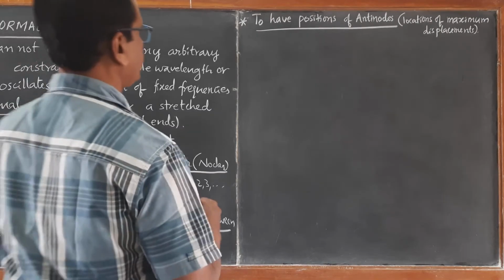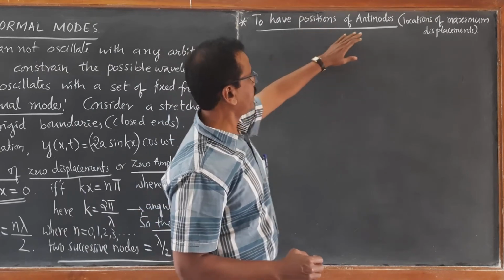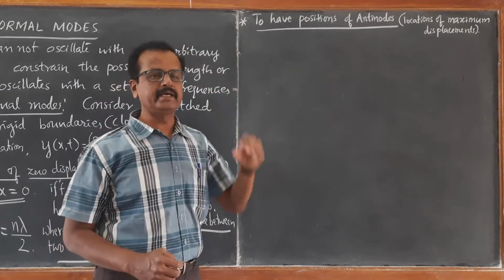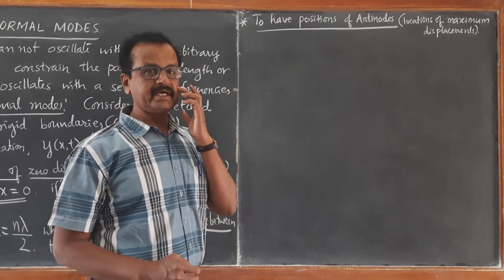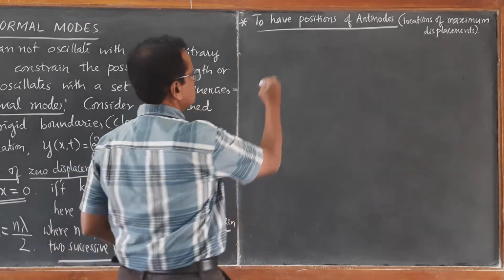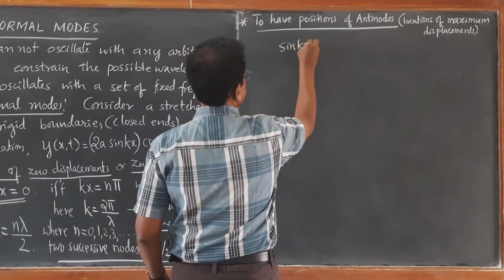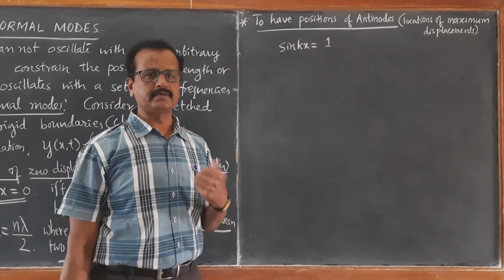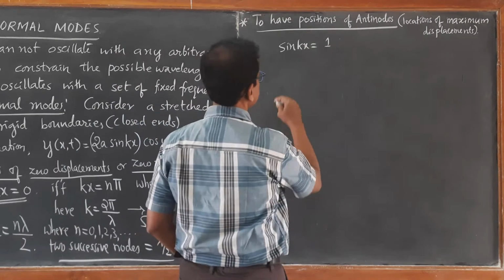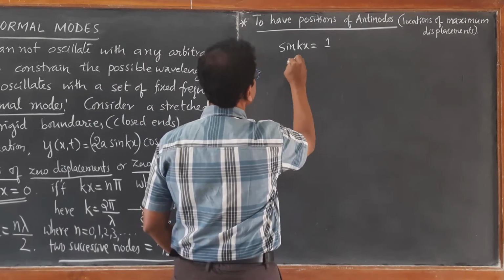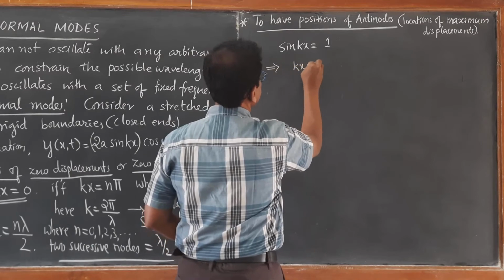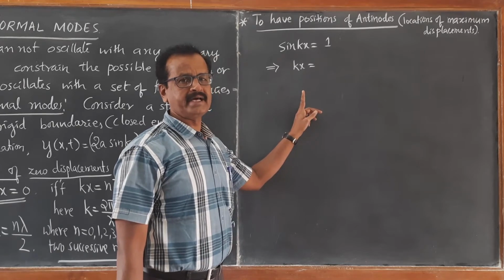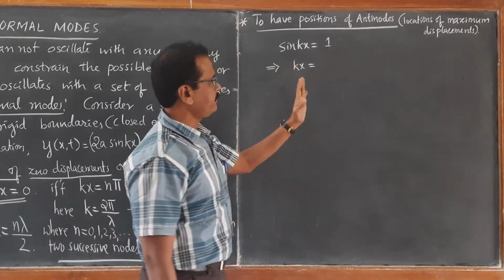Now in order to have the positions of antinodes, what is the condition here? From the main equation, y equal to 2a sin kx cos omega t, sin kx must have maximum value, that is 1. Maximum value of sin is plus 1, right? So this implies kx must be, see, sin 90 is 1. Sin 270 is minus 1.